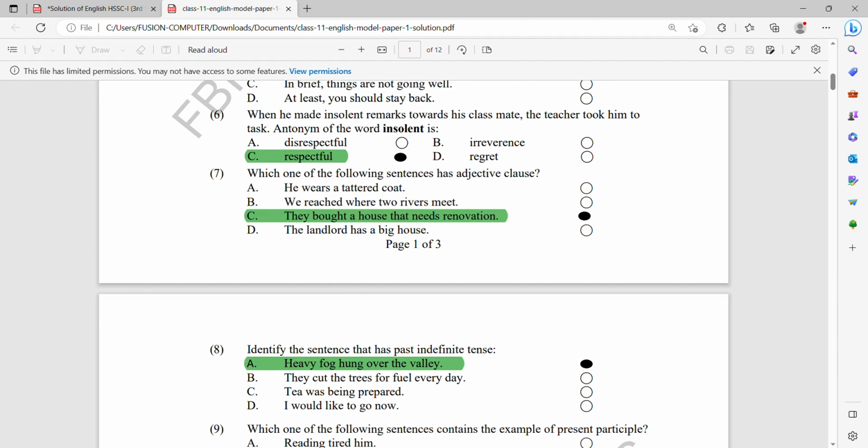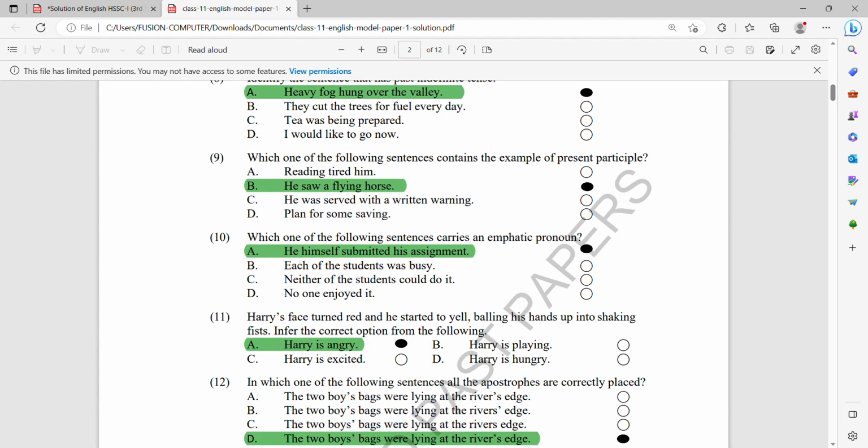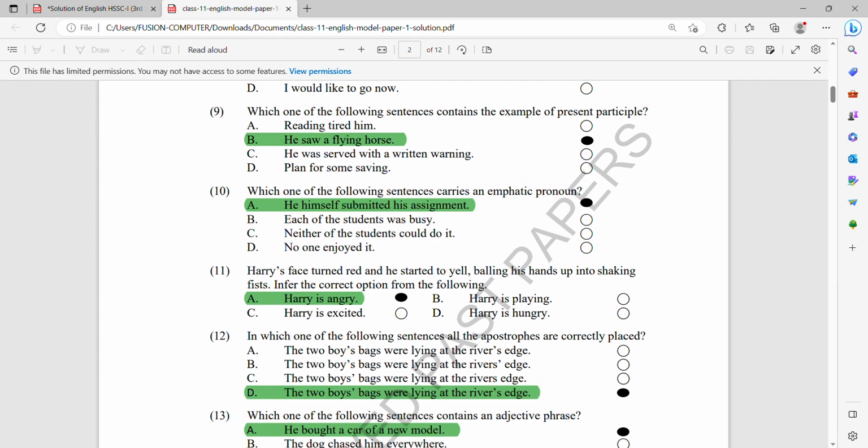Number 8, identify the sentence that has past indefinite tense. You see, a past indefinite sentence always carries the second form of the verb. So heavy fog hung over the valley is the correct option. Number 9, which one of the following sentences contains an example of present participle? Present participle means first form plus ing. So option B is the correct option. Dear students, you have to fill the bubbles very carefully. Do not overfill, do not double fill, do not cross or leave any spot over the paper.